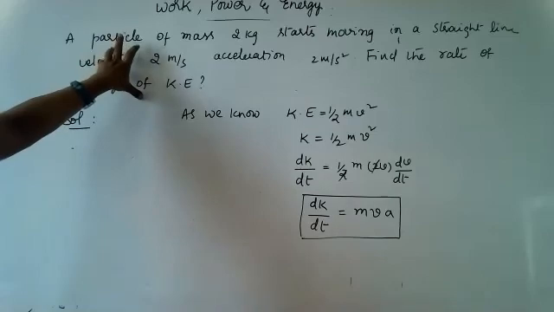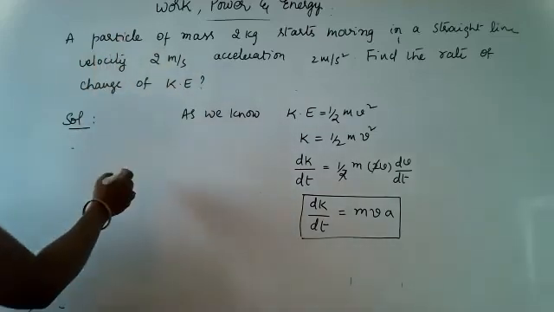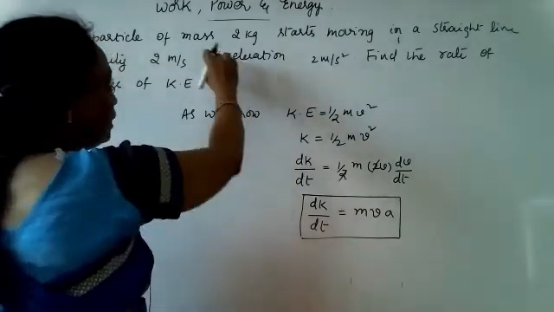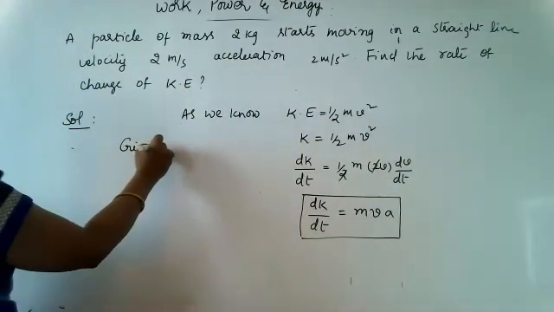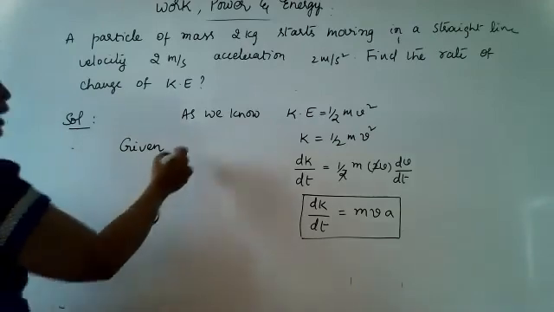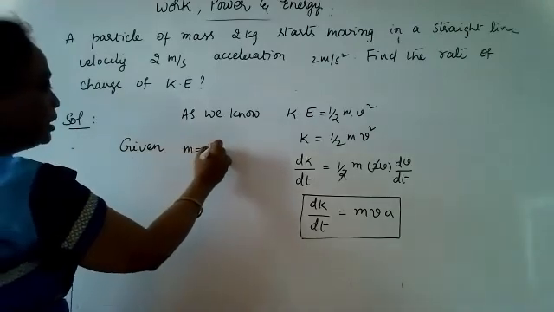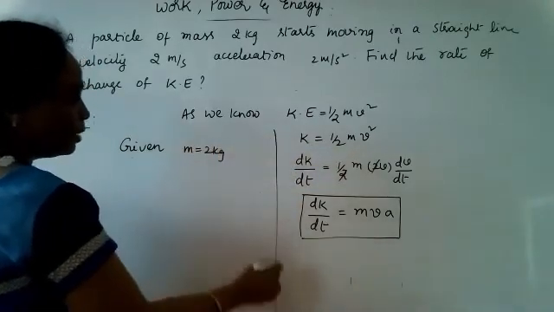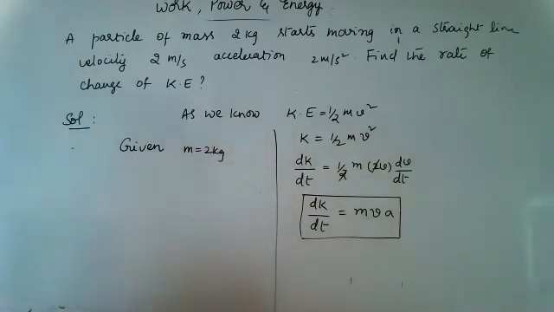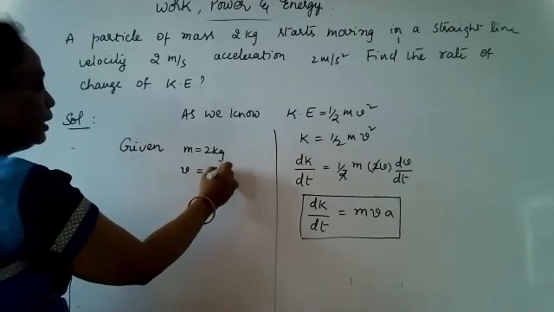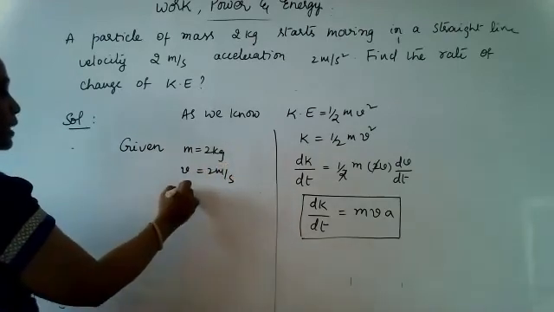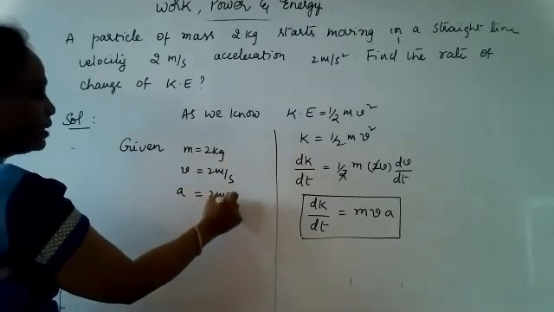So directly we can substitute in the formula to find the rate of change of kinetic energy. What are the important physical quantities given in the problem? Mass is 2 kg, velocity is 2 meter per second and acceleration is 2 meter per second square.